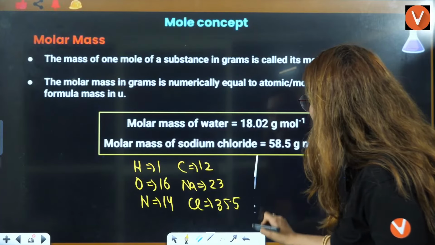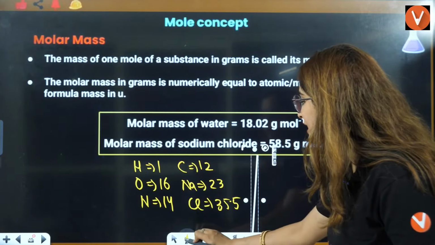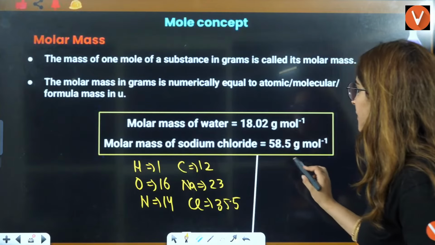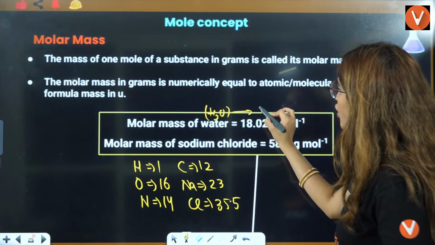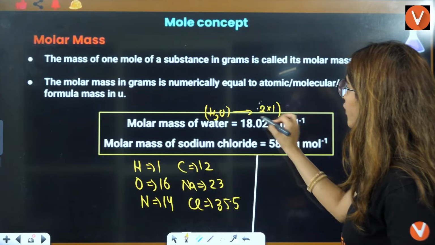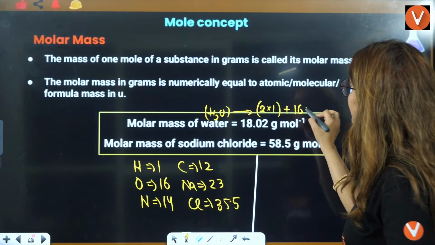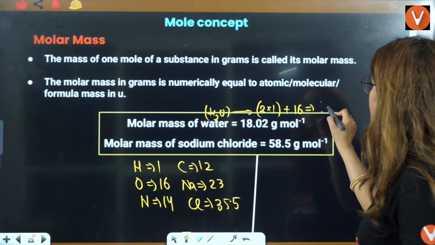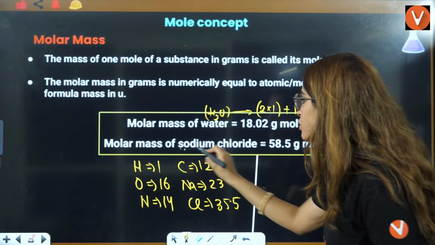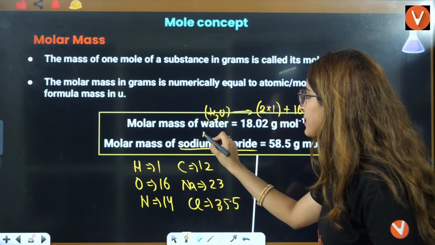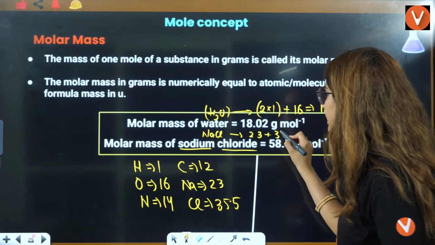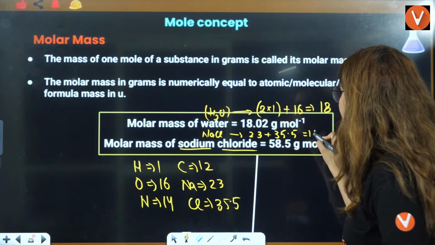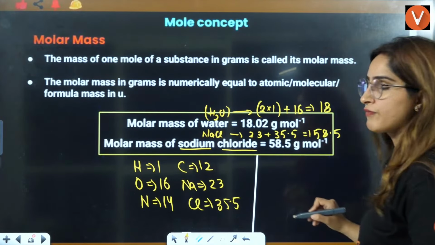Now, if I have to define molar mass of molecules, for example H2O, that is 2 into 1 for hydrogen, plus 16 for oxygen, so it will be 18. What about sodium chloride? Sodium is Na, chloride is Cl, so it will be 23 plus 35.5, that is 58.5.